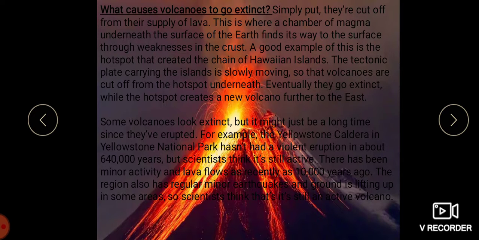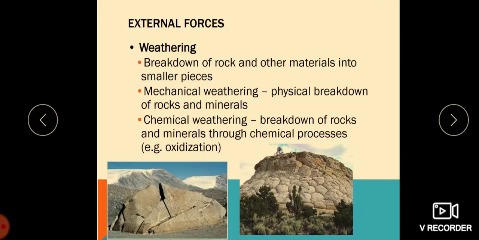A chamber of magma underneath the surface of the earth finds its way to the surface through weakness in the crust. A good example of this is the hotspot created by the chain of Hawaiian Islands. The tectonic plate carrying the islands is slowly moving. So these are some of the reasons where volcanoes go extinct.